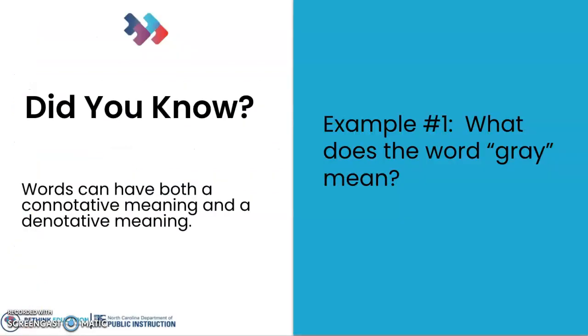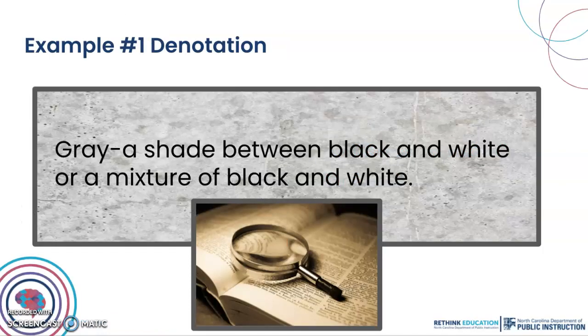So did you know that words can have both a connotative meaning and a denotative meaning? Let's take a look at an example. What does the word gray mean? Well, if you reference the dictionary, the word gray actually can be defined as a shade between black and white or a mixture of black and white.